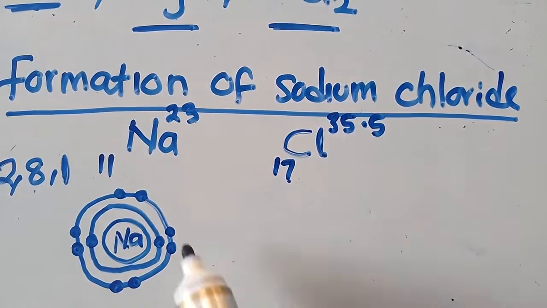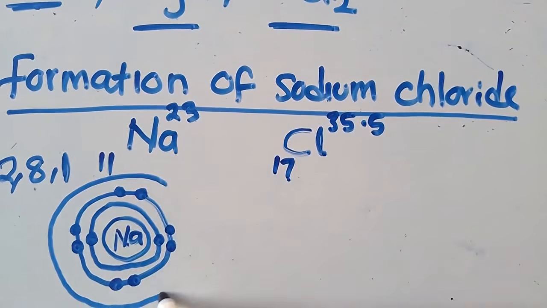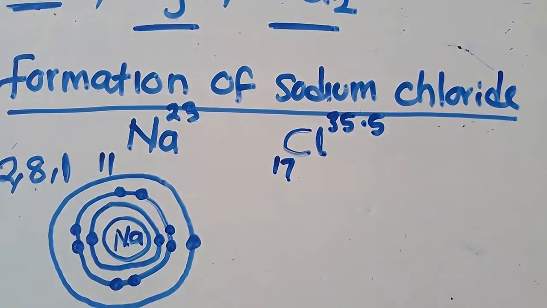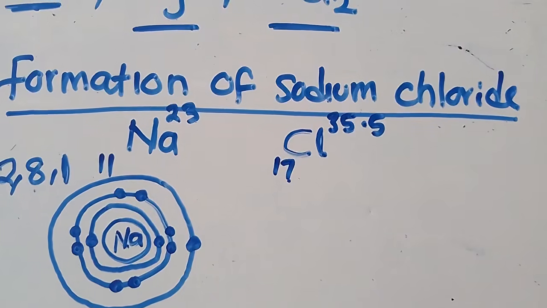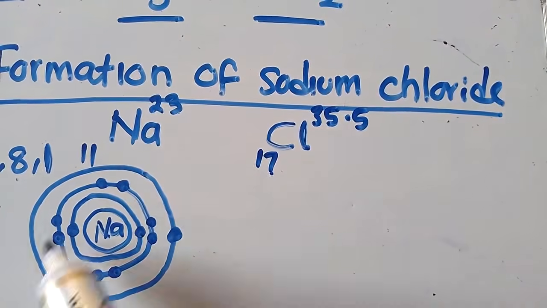Then in the third shell, how many electrons am I going to have? 1, according to the electron configuration that I wrote there. So I'm going to have 1 electron. This is what I need to do. So what is this? Sodium. This is the structure of sodium.